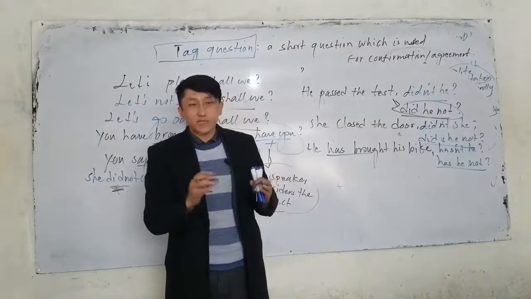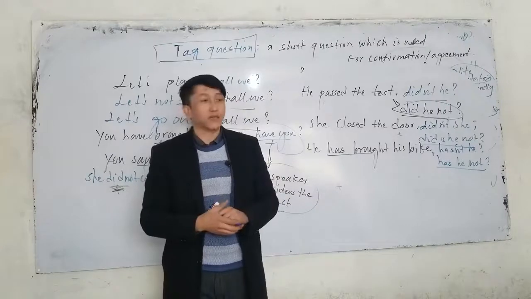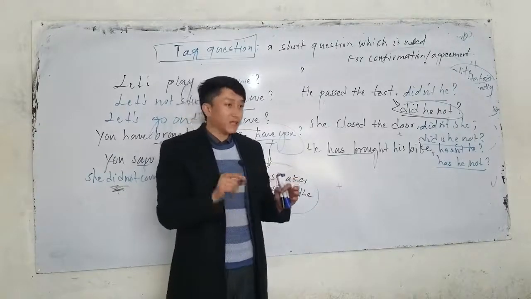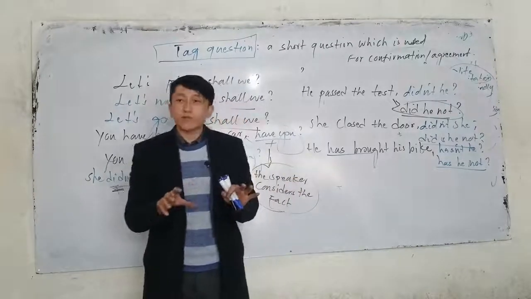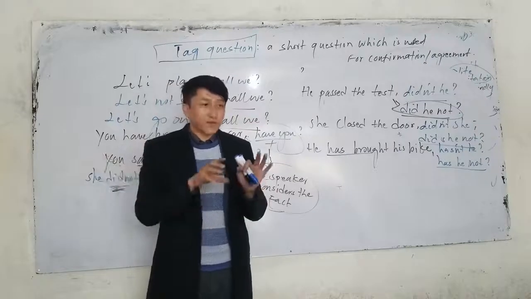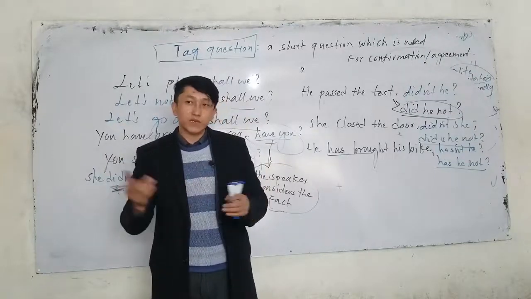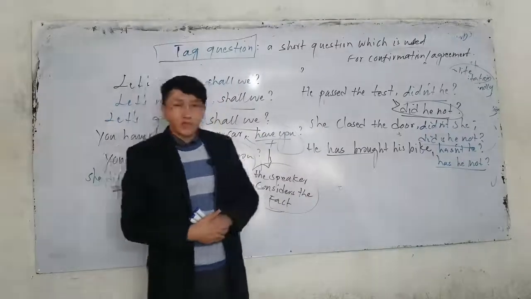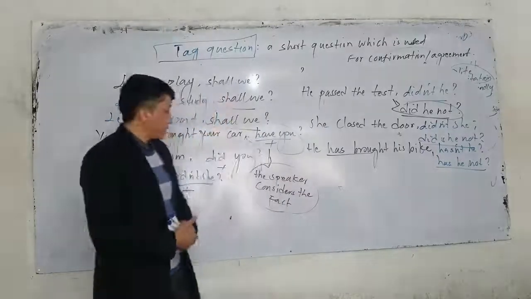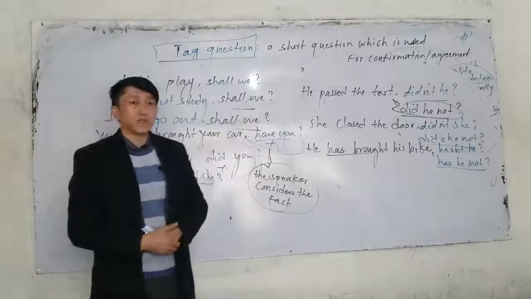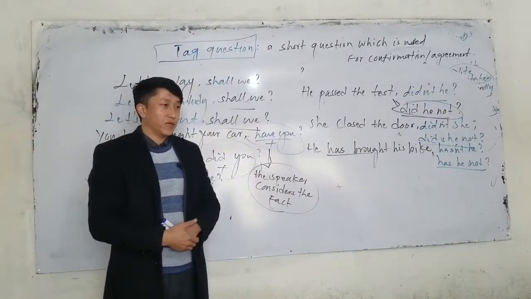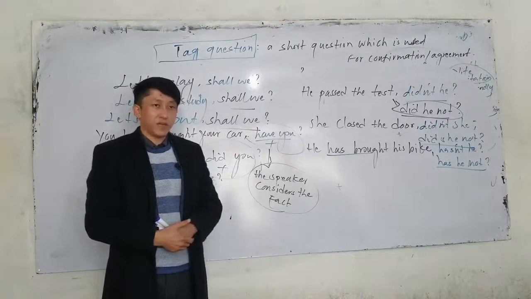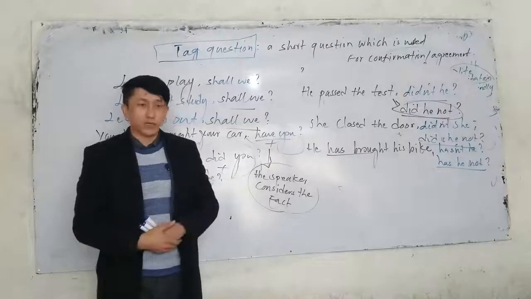If we use do, does, did, we also use what? Do, does, did. If we use have, has, or had, if they are used as ordinary verbs, what do we use? Do, does, did. If they are used as auxiliary verbs, we use again have or has, had. We also talked about the modal auxiliary verbs, and we talked about the specific pronouns and the uses that we have in tag questions. Now, if there is any question, you can ask and you can share.